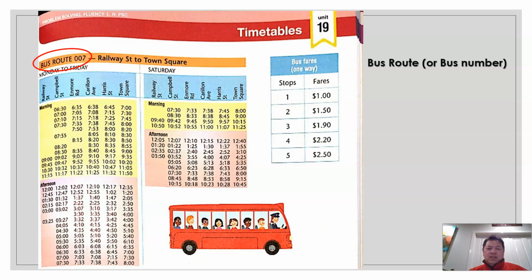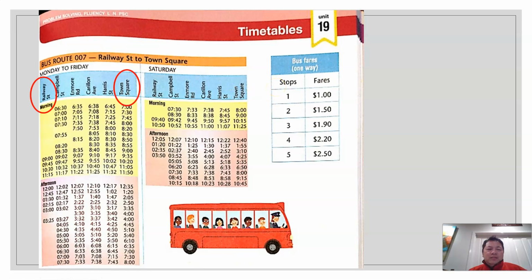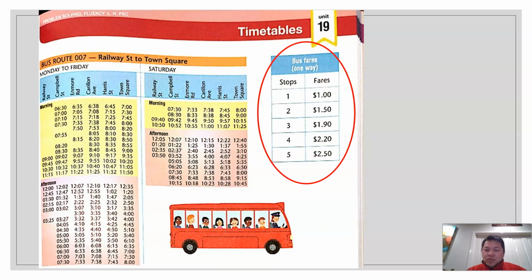This is about the bus route, bus number 007, James Bond's number. Next, you're talking about the route of the bus from Railway Street to Town Square. So you see it's Railway Street here, Town Square. So it's from Railway Street to Town Square. Then next, we are also given information on the bus fare.